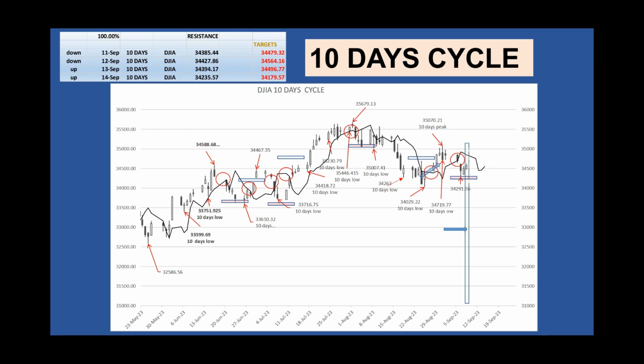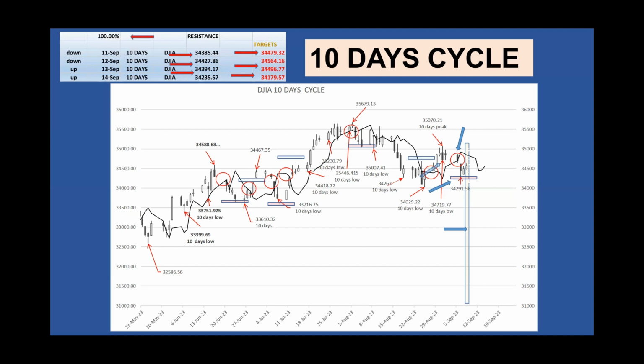On Wednesday, September 6th, the market crossed below its cycle line at 34,697.77 for a potential target at 34,325.33. On the same day, with a low at 34,291, the market met its target. Since the market is below its cycle line, the cycle lines will be used as resistance. Here is the resistance line for next week and the potential targets if the Dow Jones Industrial Average crosses above it. The success rate for the 10-day cycle is 100%.